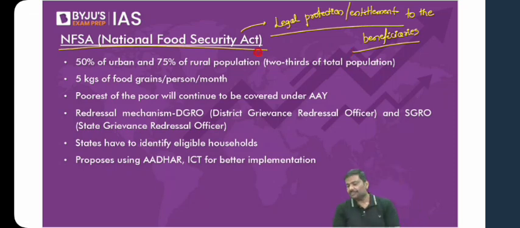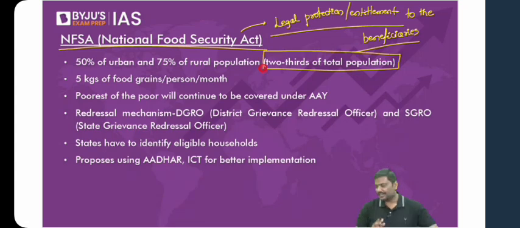National Food Security Act. Now, what are the provisions under the National Food Security Act? Point number 1. 2/3 of the total population will be covered under NFSA. Now, 2/3 of what population? 2/3 of the 2021 population? 2/3 of the 2023 population? No. 2/3 of the 2011 population. Sir, why are you taking the 2011 population?